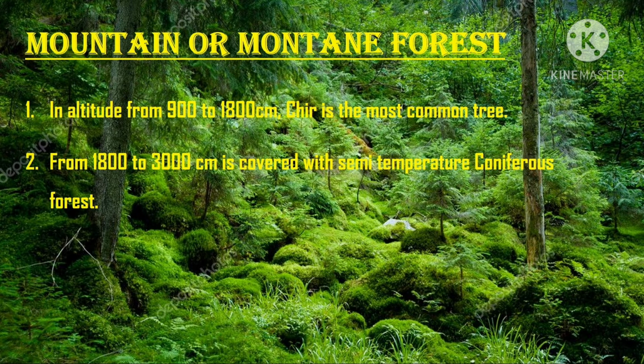Oak, silver fir, pine, spruce and juniper are the major trees found at an altitude of 2400 to 3,600 meters. The rainfall in this region is moderate. These forests are found in Jammu and Kashmir, Himachal Pradesh and Uttarakhand. Up to 900 meters altitude, semi-desert vegetation is found and it is known for bushes and small trees.